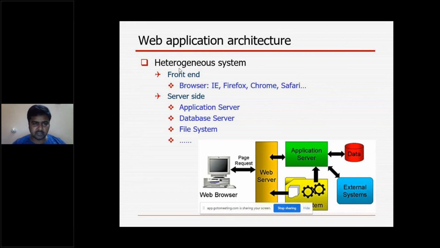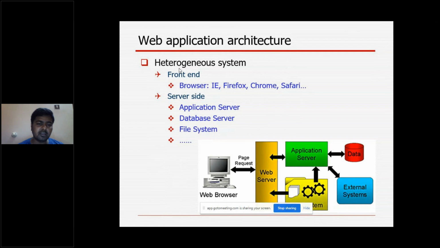It is a heterogeneous system. Means in the front end, we can see only the browsers, any browsers, either Firefox, Chrome, Safari or IE. And on the server side, we can't see what is happening. That is the application server, database server, any DB servers, file system. It is all a combination, so it is mentioned here as a heterogeneous system.